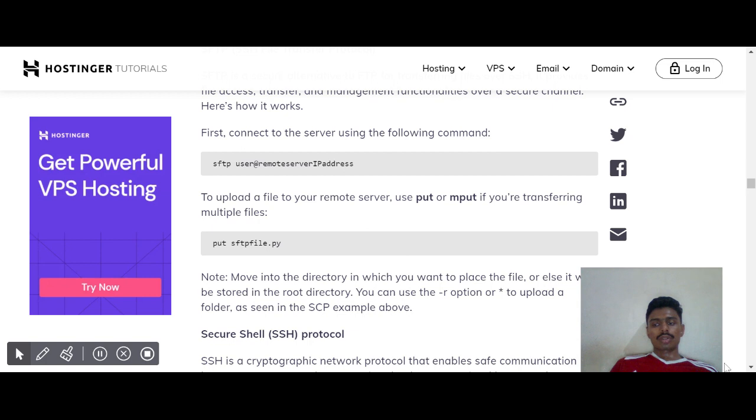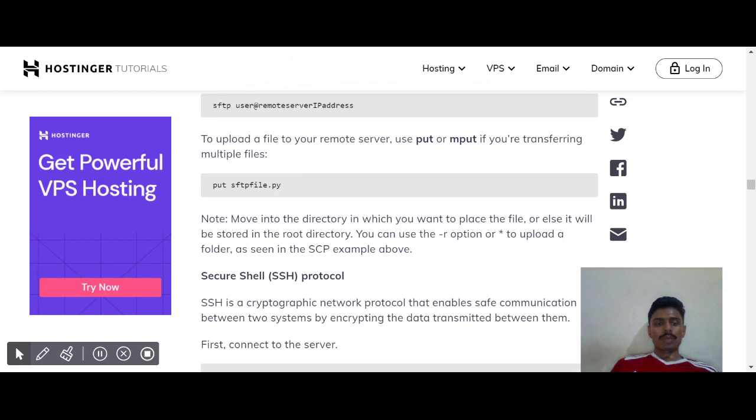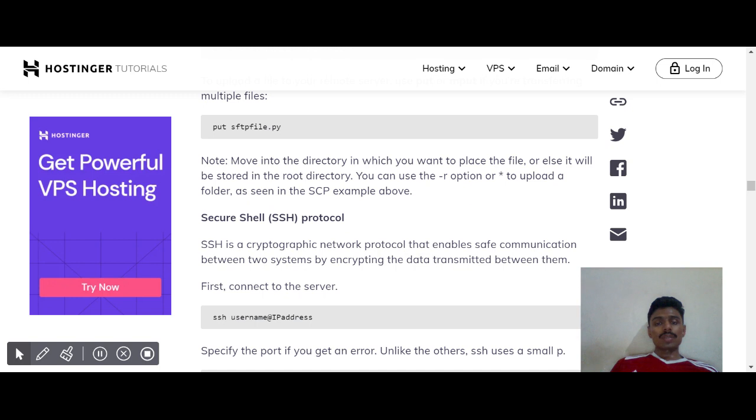To upload a file to your remote server, you use put, or mput if you are transferring multiple files. Put the file.py, and move into the directory in which you want to place the file, or else it will be stored in the root directory. You can use the R option to upload a folder, as seen in the SCP example above.